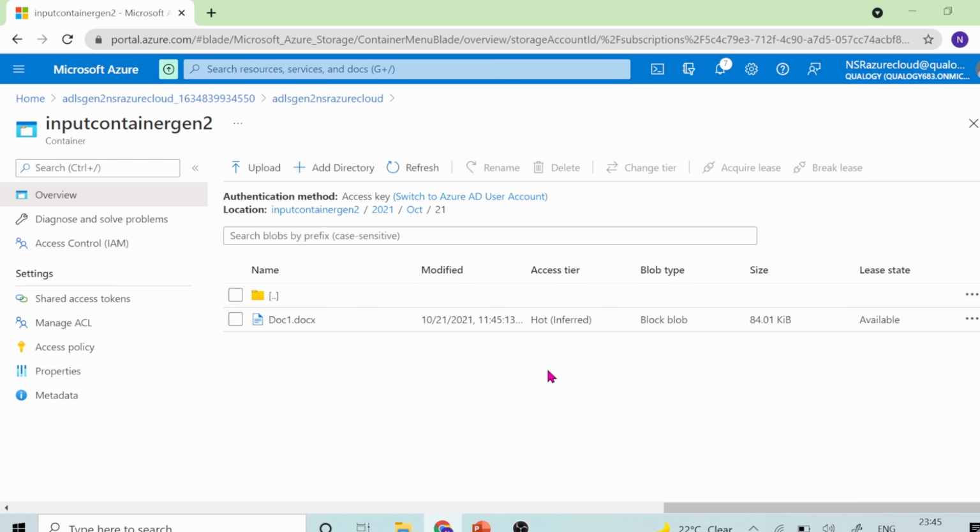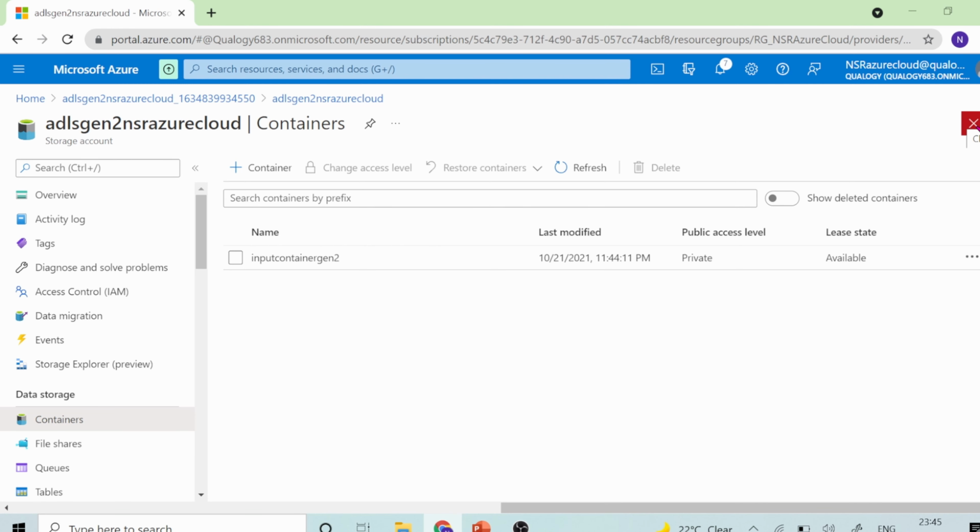So this is how you will be uploading files. You can upload in any directory. You can upload it here, under this particular folder, or here, anywhere. Basically on any particular location, you can upload that file of your choice. I just hope this Gen 2 part is clear, how to create a Gen 2, what its definition is, what the different specifications and key features of this Gen 2 are.